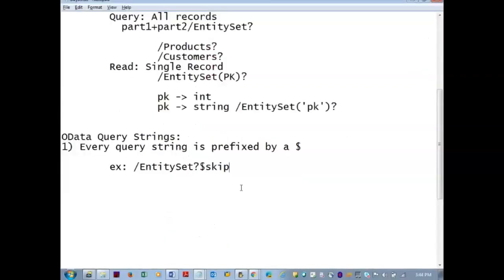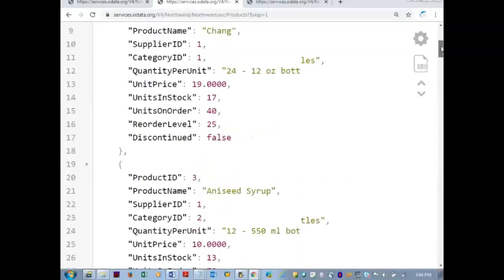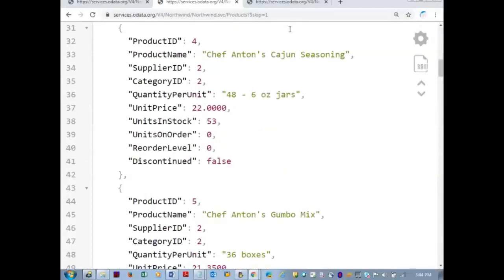So I have skipped the first record. Skip is equal to 1. Next, first one is skipped. I got number of records. Out of this, I want only the top 2 to be shown. So second record, third record. Top is equal to 2.